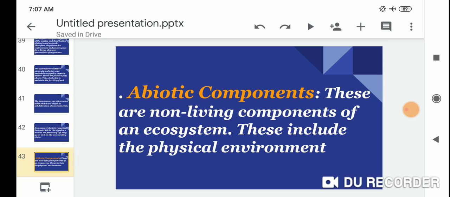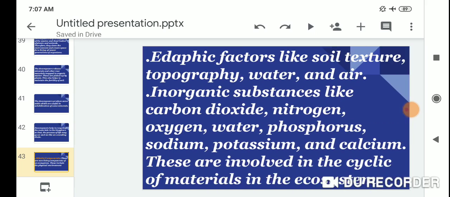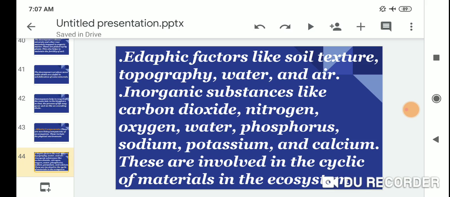Vital components. These are the non-living components of an ecosystem. These include the physical environment: abiotic factors like soil, texture, topography, water and air.